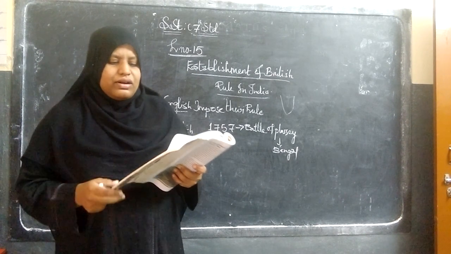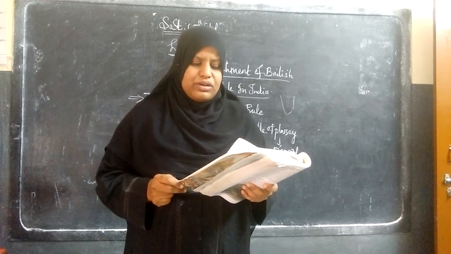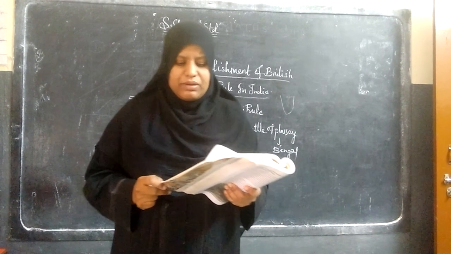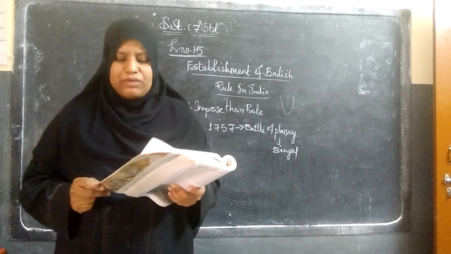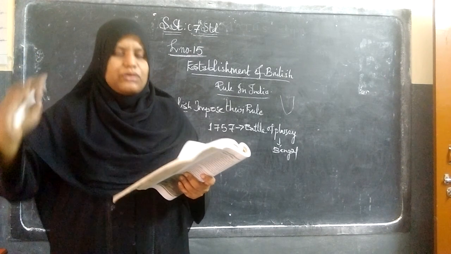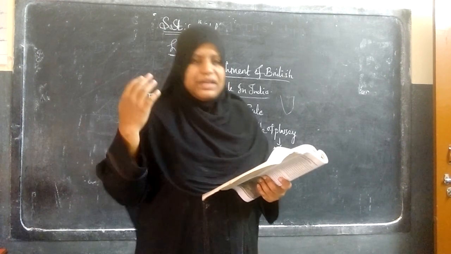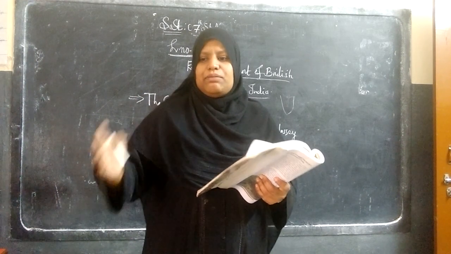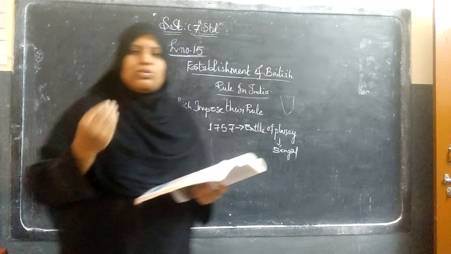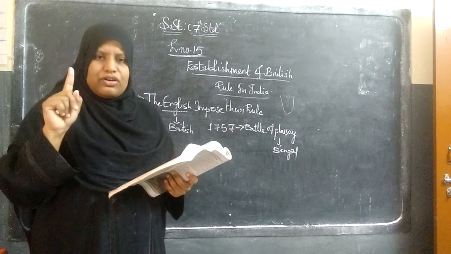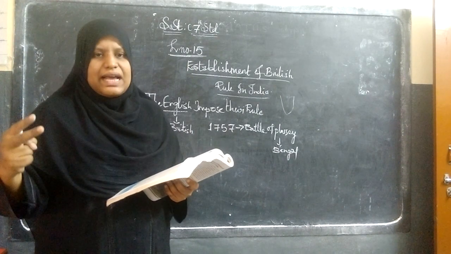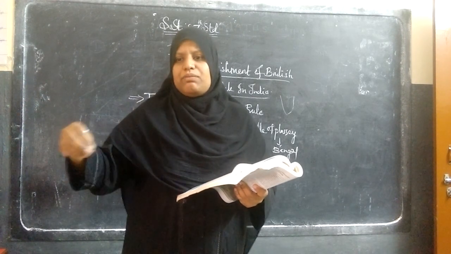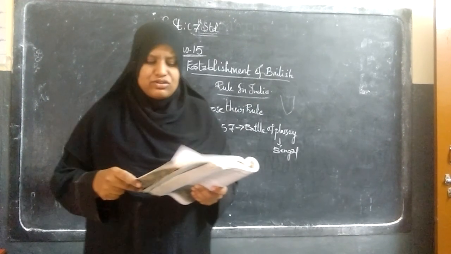Now next, among all those who played an important role in the British success on the battlefield were General Robert Clive, Baron Hastings and Lord Wellesley. This is important. The question you are going to get is, who are the British generals? British generals means the army officers who played an important role in ruling the Indian soil. First is Robert Clive, second is Baron Hastings, third is Lord Wellesley. These are the three generals who played a very important role in getting the victory over the Indian soils.